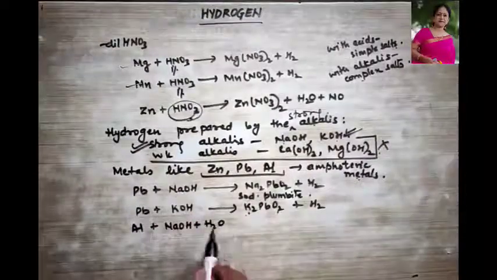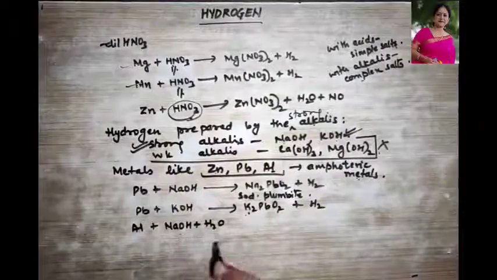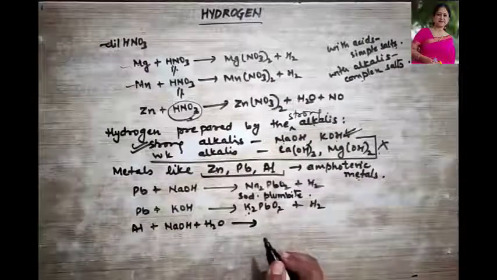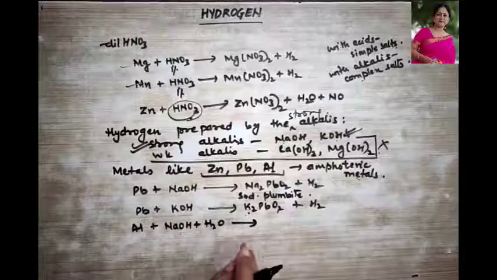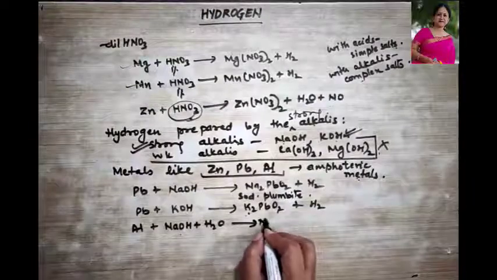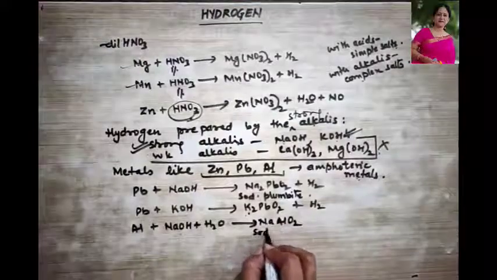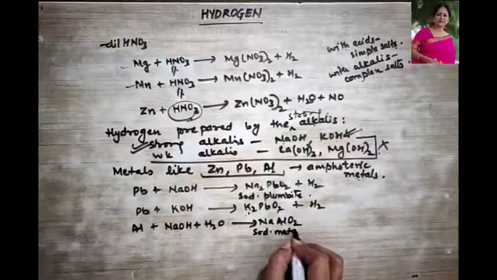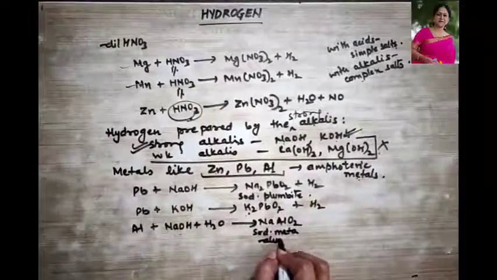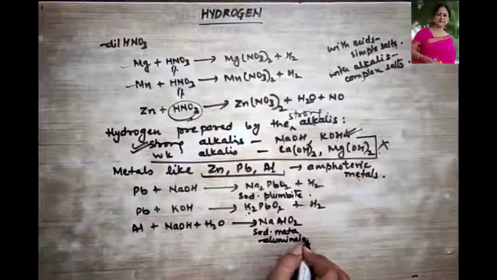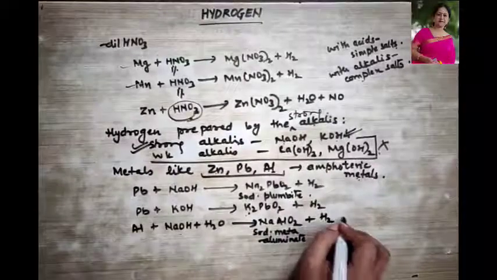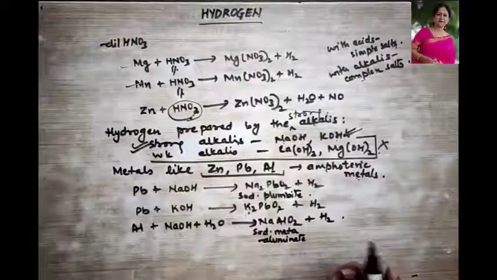Others we don't need water, but here we need water to be added, and then it is going to give us sodium meta-aluminate, that is NaAlO2. What is this? Sodium meta-aluminate, which is a complex salt, and hydrogen gas will be given out.